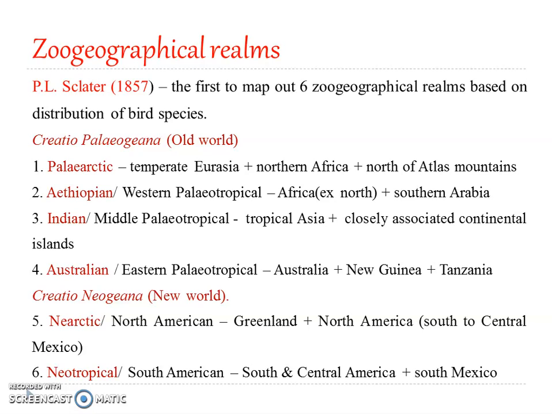Okay, so all these were included under Neotropical. So as such, Sclater divided the whole Earth into 2: Old World and New World. In the Old World, he categorized the 4 zoogeographical realms, that is the Palearctic, Ethiopian, Indian, and Australian. Then under New World, he included Nearctic and Neotropical.